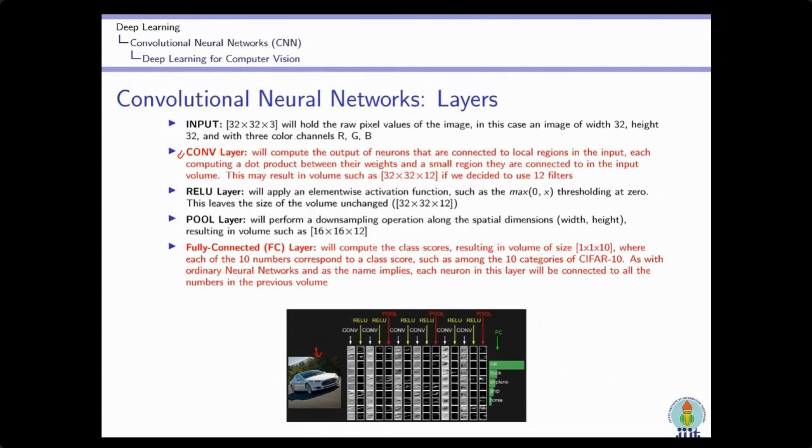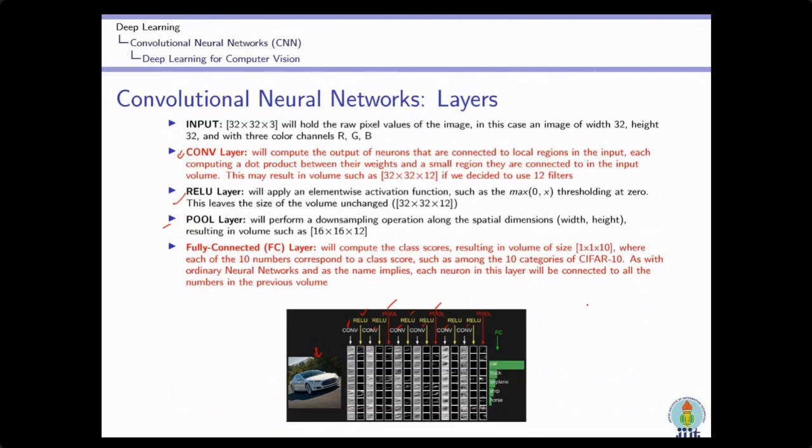We use a number of convolution layers in this architecture, Conv 1, 2, 3, 4, 5, 6, and each convolution layer is followed by the ReLU activation function, which we have already studied. Each convolution layer is generally followed by the ReLU layer. Then in between, we use a pooling layer. We will discuss how this pooling layer performs its operation. In between, we also use the dropout layer to overcome the problem of overfitting.